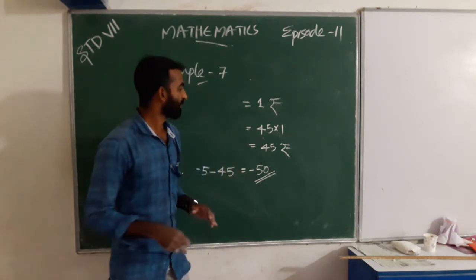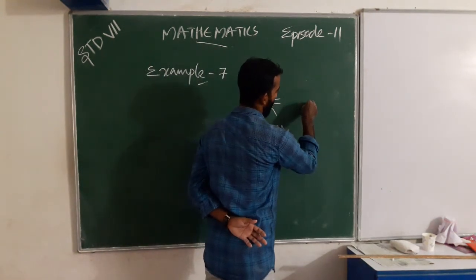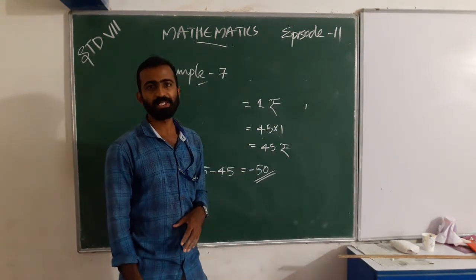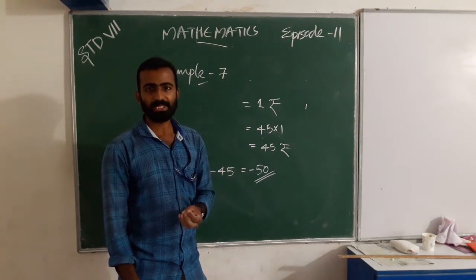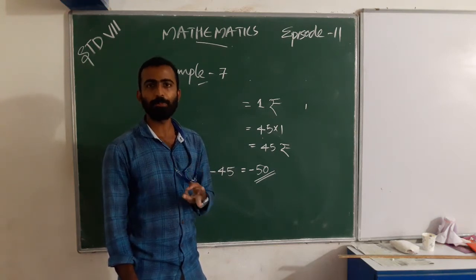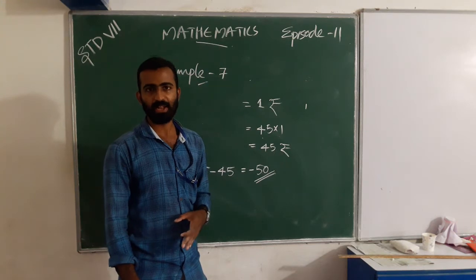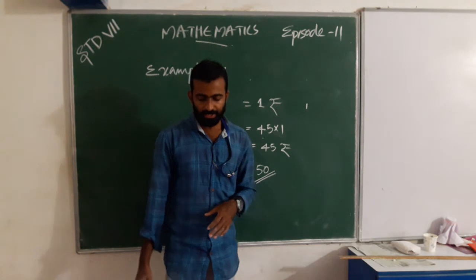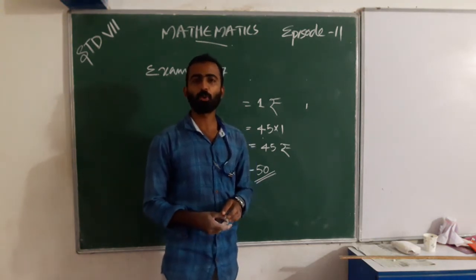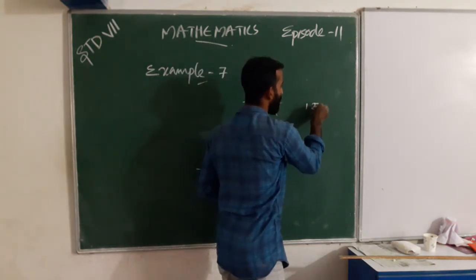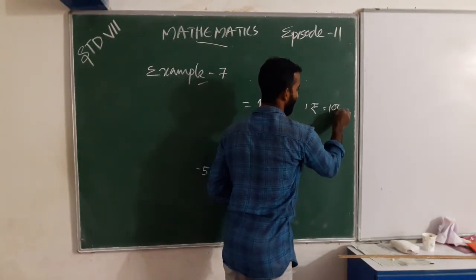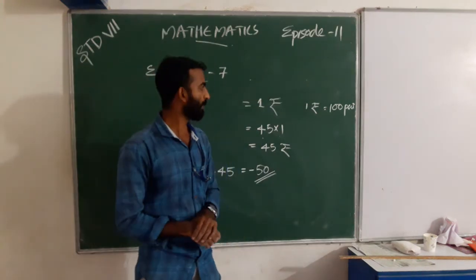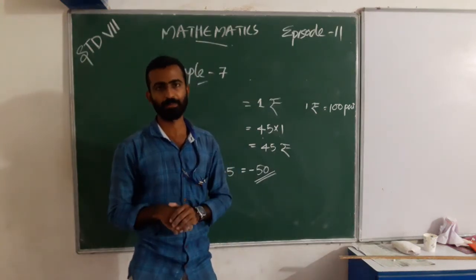We know that 1 rupee, in the earlier stage we have paisas, 10 paisa, 20 paisa, 30 paisa, etc. 100 paisa is equal to 1 rupee. 1 rupee is equal to 100 paisa.